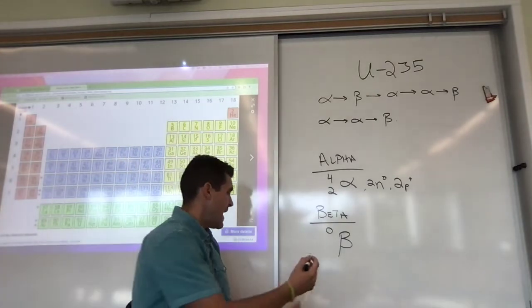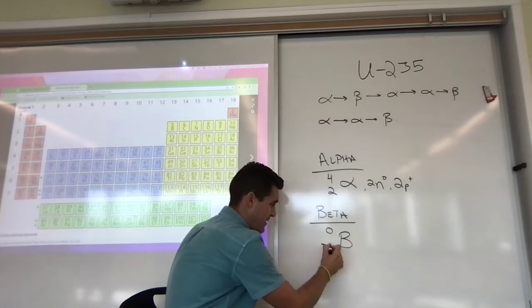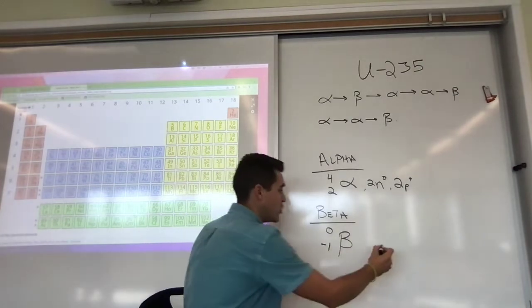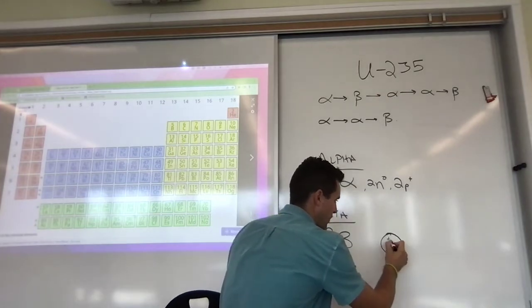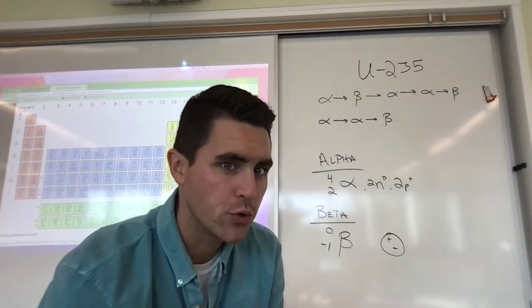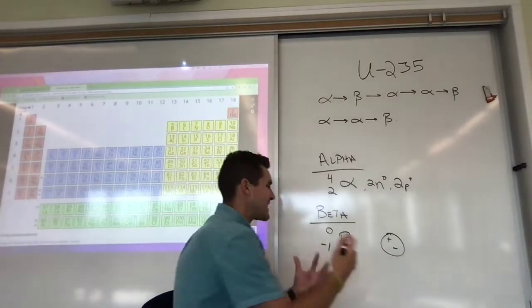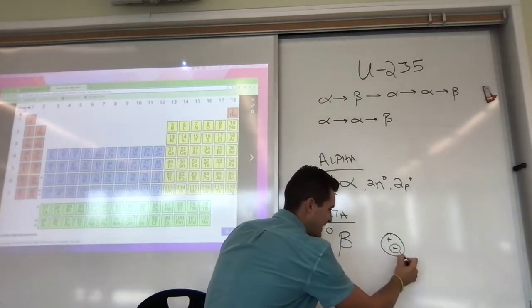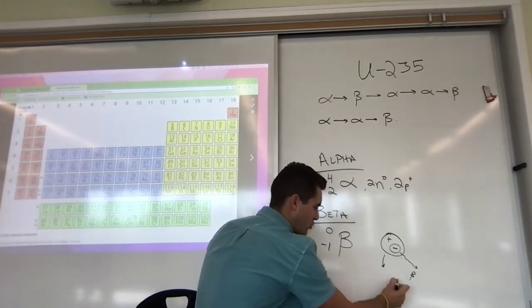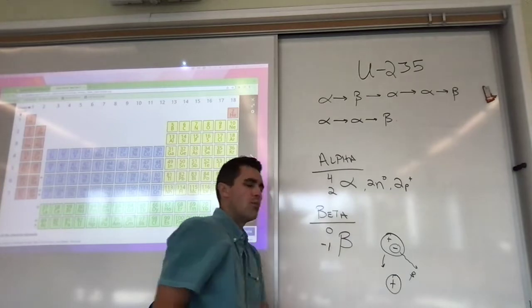So it actually has, we say, -1 protons. Basically, think of it like this. If a neutron consists of a positive charge and a negative charge, making it an overall neutral particle, that negative charge gets ejected in the form of a beta particle. And what we're left with is a new proton.